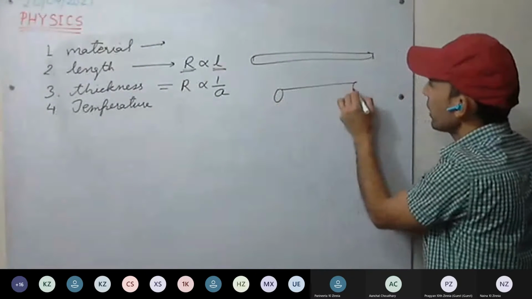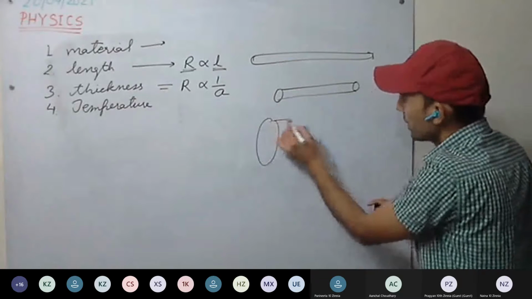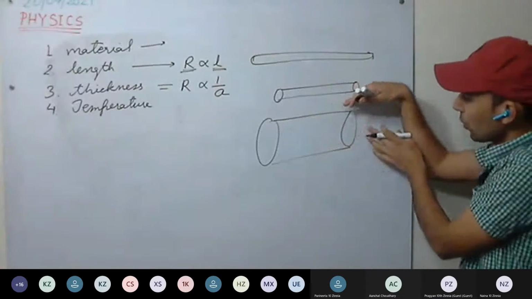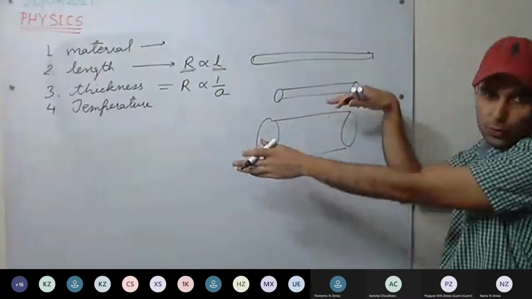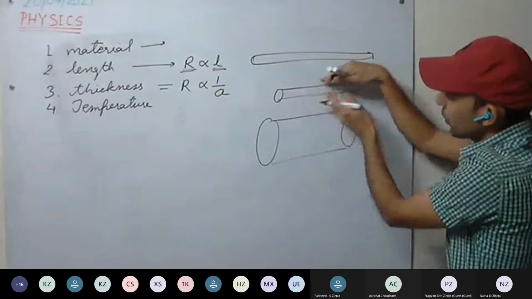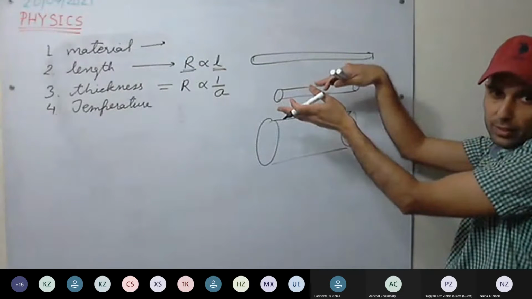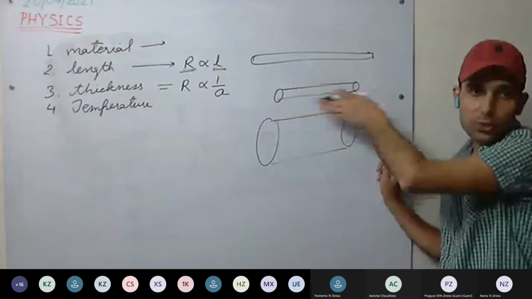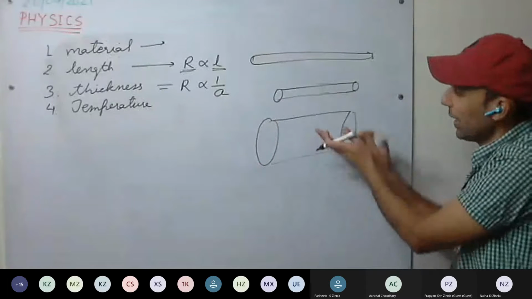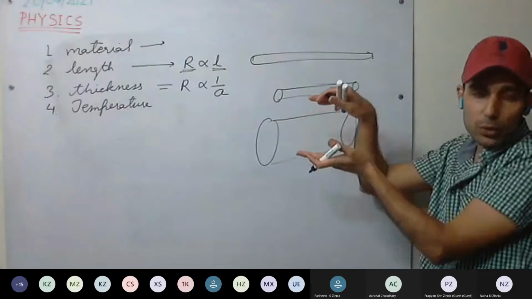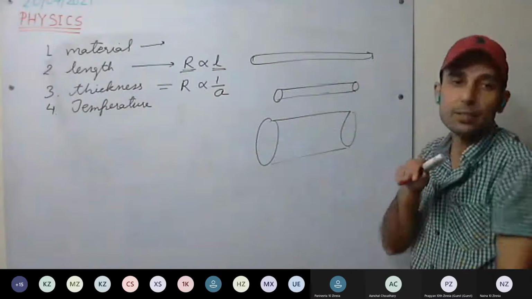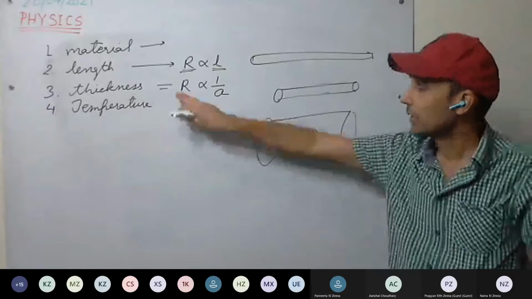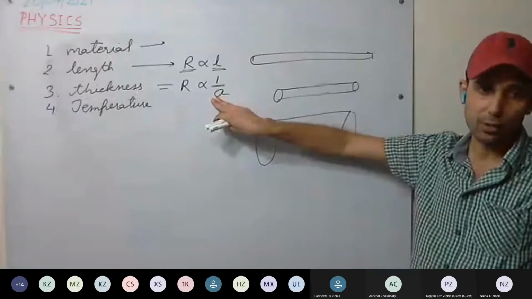How? See here, one wire we take this much thick, and in the other wire we have increased the thickness. The thicker the wire, the more area of cross section, and the more space for electrons to flow. Here you can see the channel is very small, so more resistance is offered. Less space for electrons to move. Here, more space for electrons to move. So as we make the wire thicker and thicker, there will be less resistance to the flow of electrons. So resistance is inversely proportional to area of cross section.